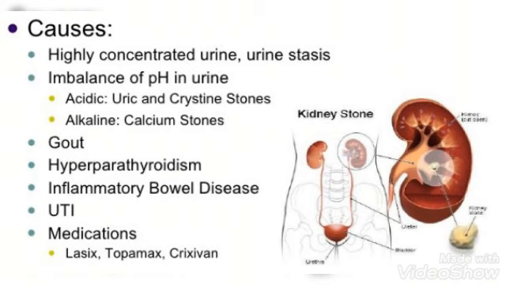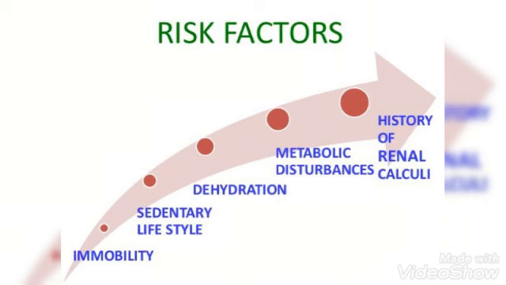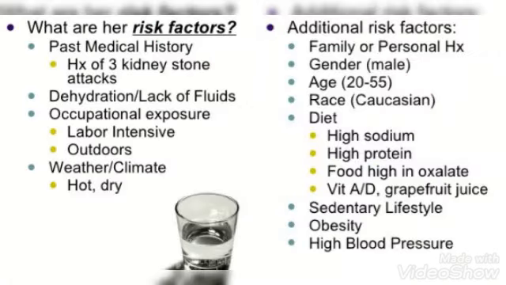Now, the causes. Highly concentrated urine or urine stasis could lead to the formation of stone. Then imbalance of pH in urine. Acidic urine can lead to the formation of crystalline stones and alkaline urine can lead to the formation of calcium stones. Then gout. Gout is a condition where the uric acid gets increased and leads to the formation of uric acid stones. Metabolic causes like hyperparathyroidism increase serum calcium level, resulting in hypercalcemia and calcium oxalate stones. Then certain drugs, medications and repeated recurrent infections can also cause stone formation.